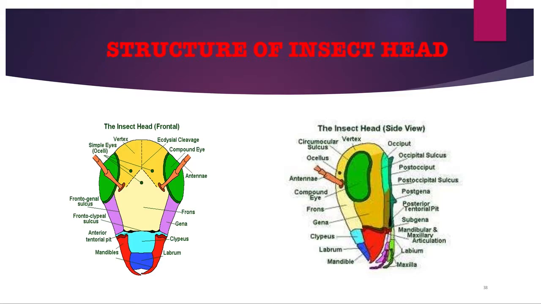Next, genae and subgenal areas. The genae represent the lateral areas of the head. On either side, the gena extends from the compound eye to the mandibular trochanter. Ocular sclerite. They form a cuticular ring around each compound eye. Tentorium. It is an endoskeletal structure. It is made up of three pairs of arms: the anterior, posterior, and dorsal tentorial arms.